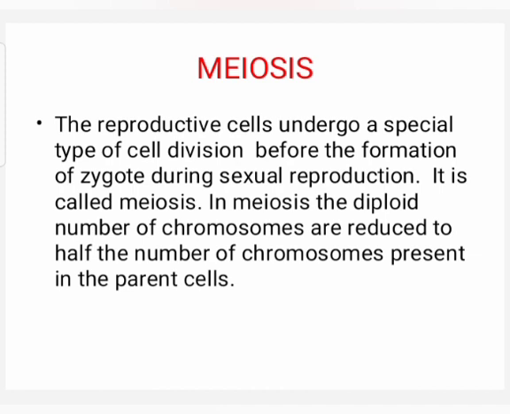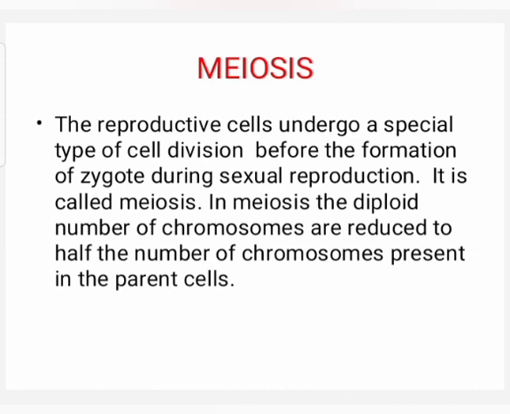That is, male reproductive organs produce male reproductive cells or male gametes. Female reproductive organs produce female gametes or female reproductive cells. The gametes are produced before sexual reproduction. During sexual reproduction, the male and female gametes fuse to form a zygote. Before the formation of zygote, the reproductive cells undergo a special type of cell division called meiosis.